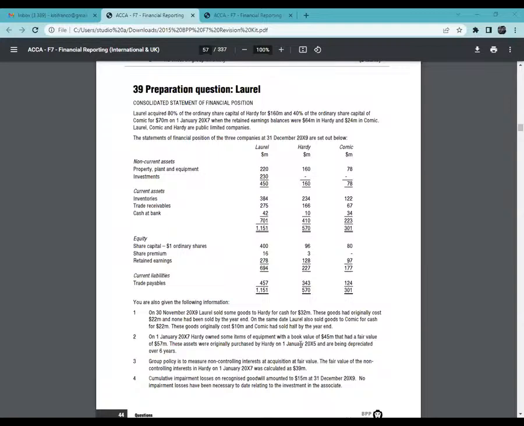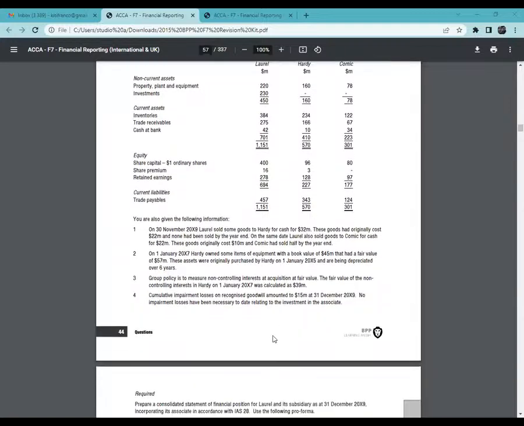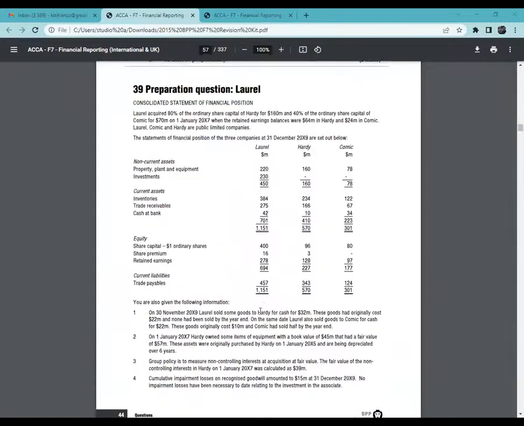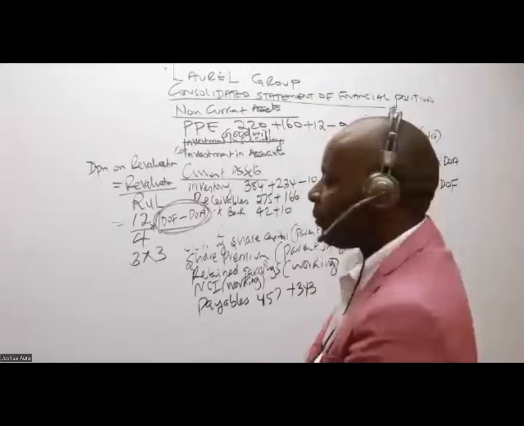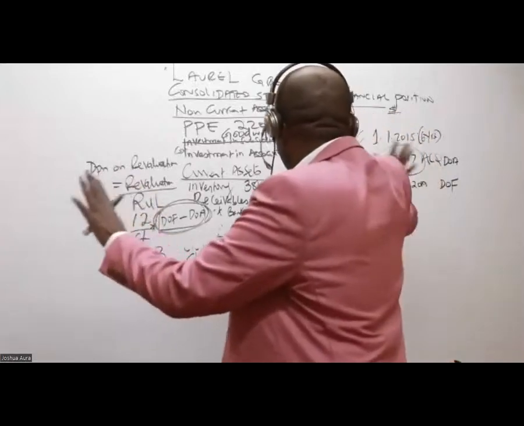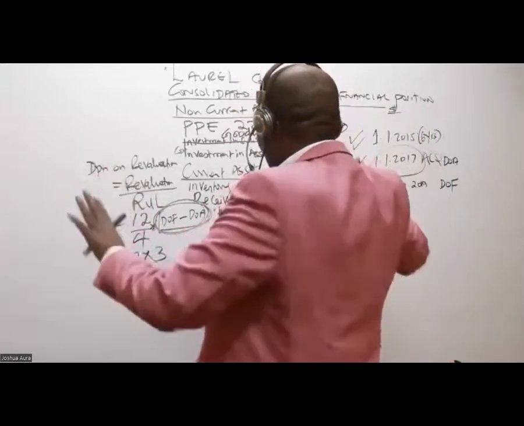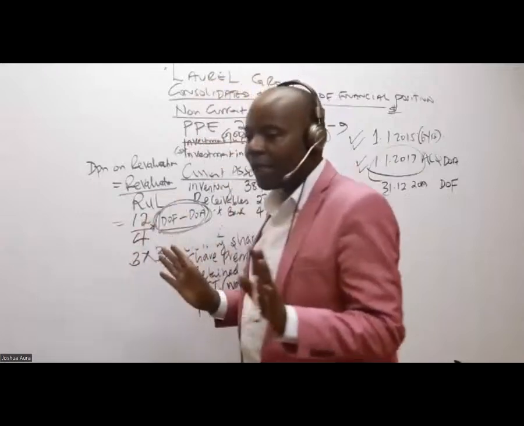So then allow me to go to the next sentence, note number 3. Note number 3, they're telling me, group policy is to measure NCI. I'll be doing this later. Cumulative impairment losses on recognized goodwill amounted to that. I'll also be capturing this later. Now, ladies and gentlemen, it is after I've done this that I will start my other workings. After I've done this, don't do anything yet. But after I've reached here, now I can go ahead and do the other workings.